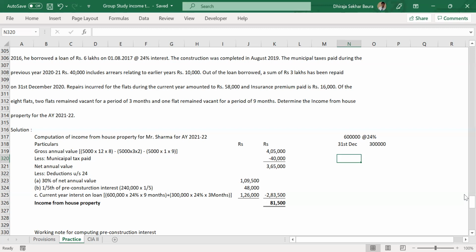Dheeraj, could you please repeat the question once again? Like you said, 2-3 years back, you had taken a loan of 6 lakh. You're paying 24% per annum interest on it. This year you paid out principal of 3 lakhs on 31st December. And your financial year is from April. But the interest is still there, so we have to compound it.